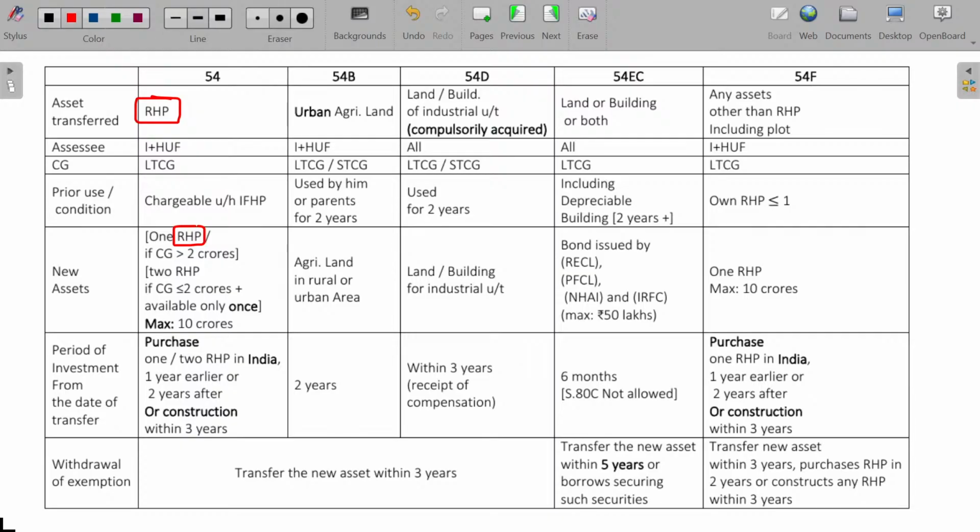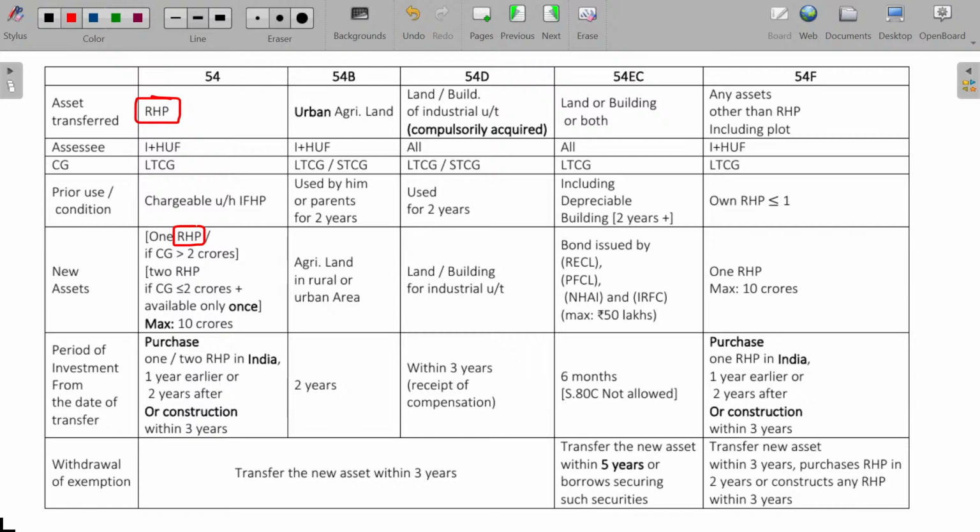So I sold one house. The profit is 1 crore 50 lakhs. I can purchase 2 house properties, no problem. 4 years later, I sell one more house property for getting a 3 crore rupees profit or 1.5 crores profit. Can I purchase another 2 house properties? No, you cannot, because purchasing 2 house properties is possible only once in your lifetime. Once in a lifetime. But if the capital gain is more than 2 crores, you can purchase only one residential house property.